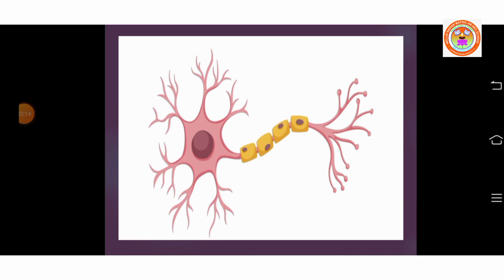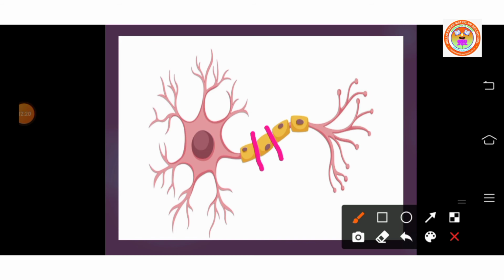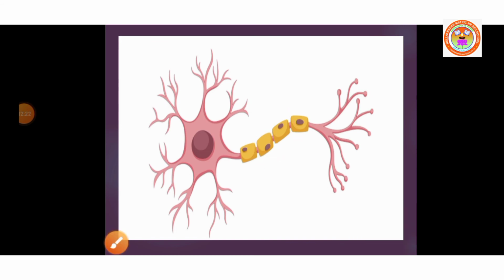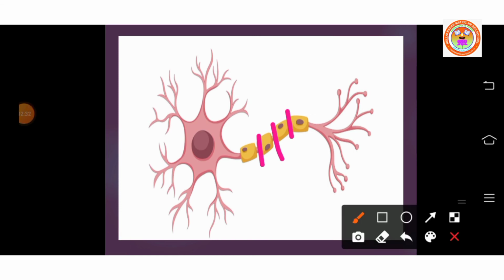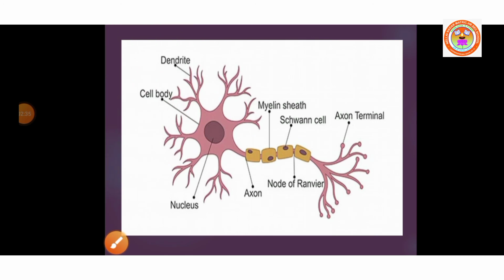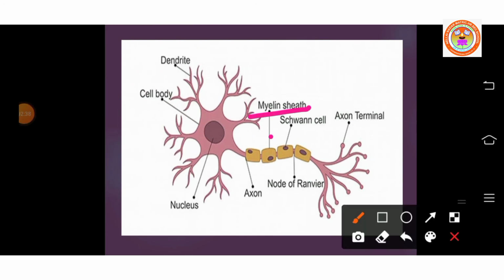Myelin sheath breaks at intervals. Here you can see the myelin sheath is not continuous. These intervals are known as nodes of Ranvier. Then the region between the nodes is called internode.